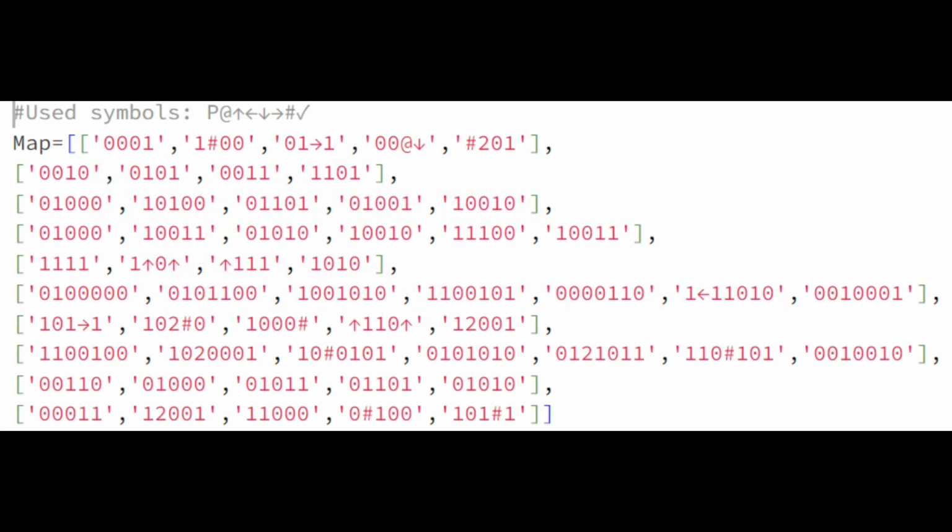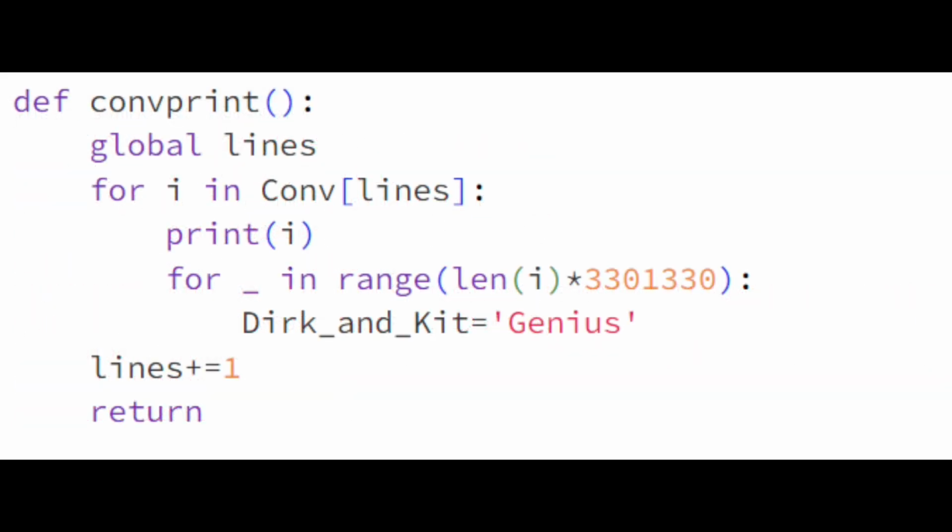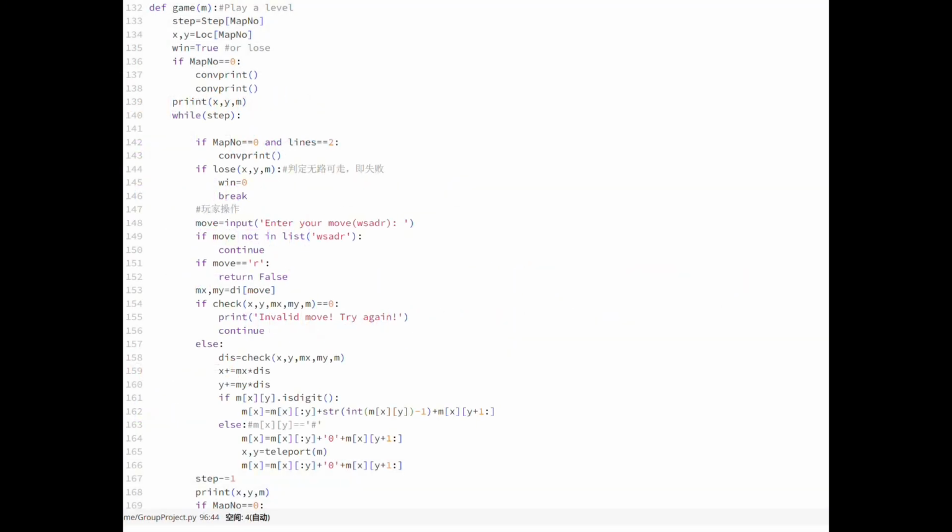We use lists to print the map instead of reading a file, which is much simpler. We use global variables as we need to use a variable many times, and this makes it easy and efficient. We use a tuple to make a 2D move, which is more efficient than changing the list directly. And the method we use to make a move and check whether the move is valid is very simple.